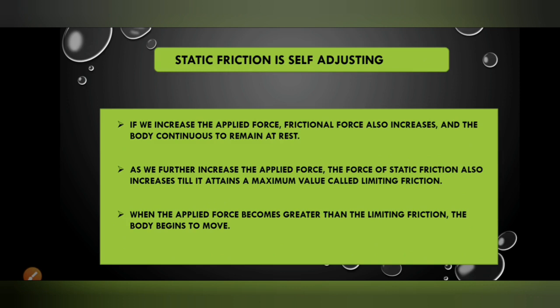As we further increase the applied force, the static friction reaches its maximum value, called limiting friction. If we apply a force more than the limiting friction, the object starts moving.